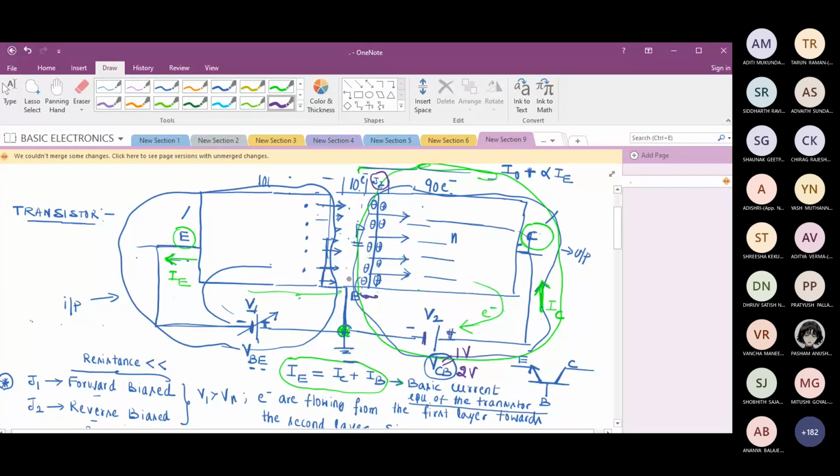So if 100 electrons enter from the emitter region to the base region, maybe 10 will combine. Earlier, maybe 20. Now this will change to 10. So what happens to the rest of the 90 electrons? Will they enter the collector region? Yes, sir.